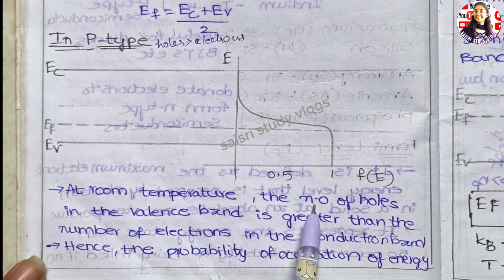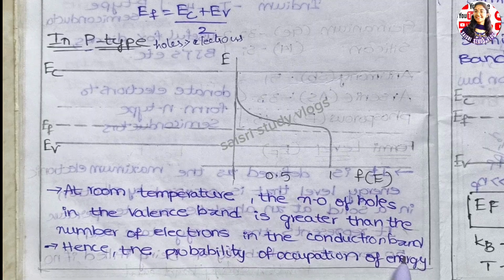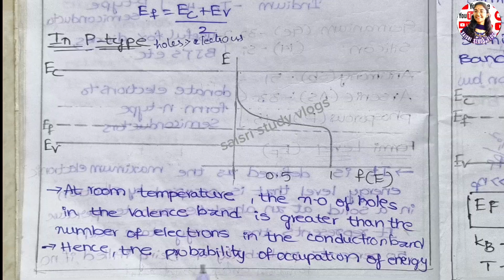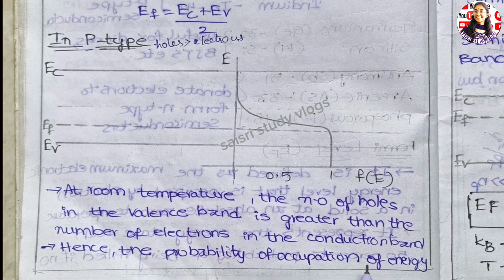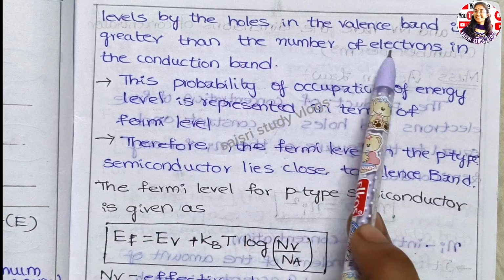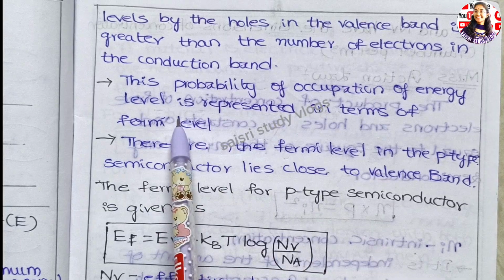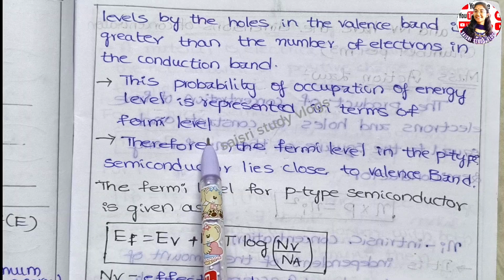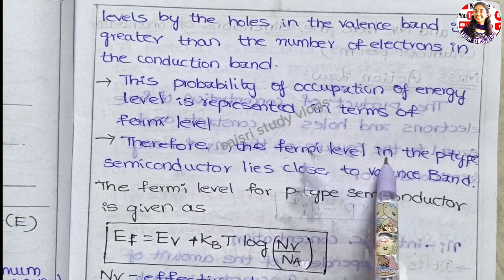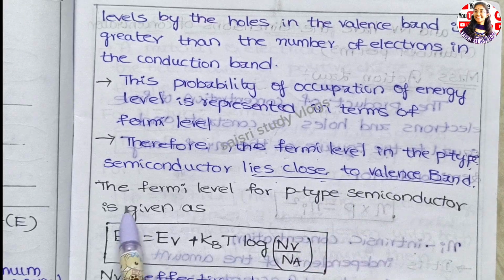At room temperature the number of holes in the valence band is greater than the number of electrons in the conduction band. Hence the probability of occupation of energy levels by holes in the valence band is greater than by electrons in the conduction band. This probability of occupation of energy level is represented in terms of the Fermi level. Therefore, the Fermi level in p-type semiconductors lies close to the valence band.